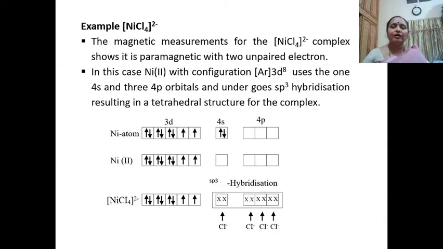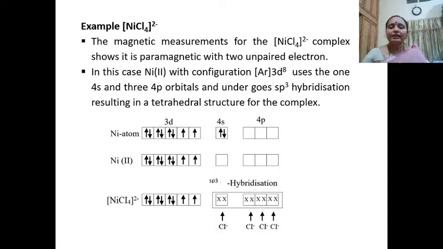In case of tetrachloronickelate 2, what we observe is the magnetic measurements of this complex show it is paramagnetic with 2 unpaired electrons. In this case, the electronic configuration of nickel is argon 3d8.